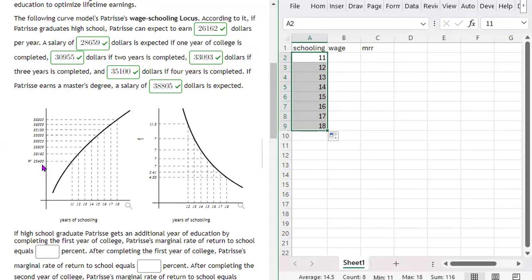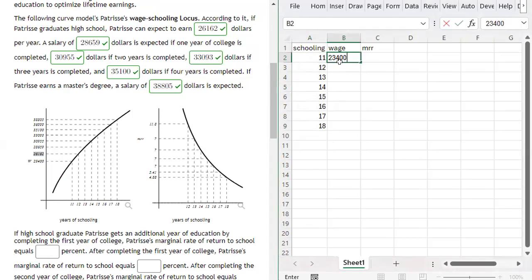And I'm just going to copy these and paste them right here. This is 12 years of education. That's 13. That's 14. That's 15. Whoops.